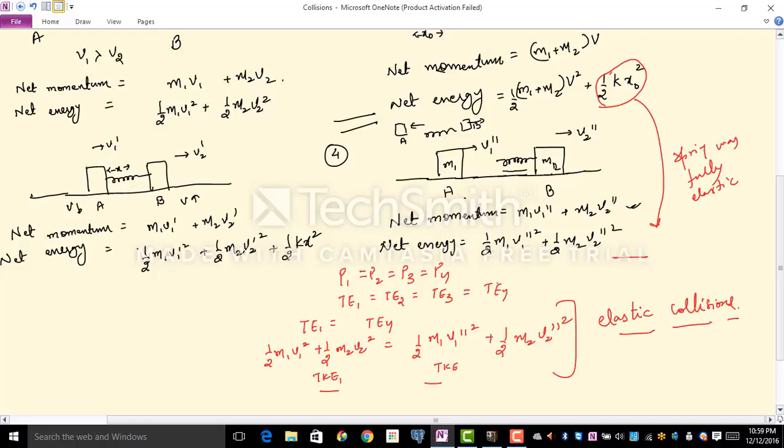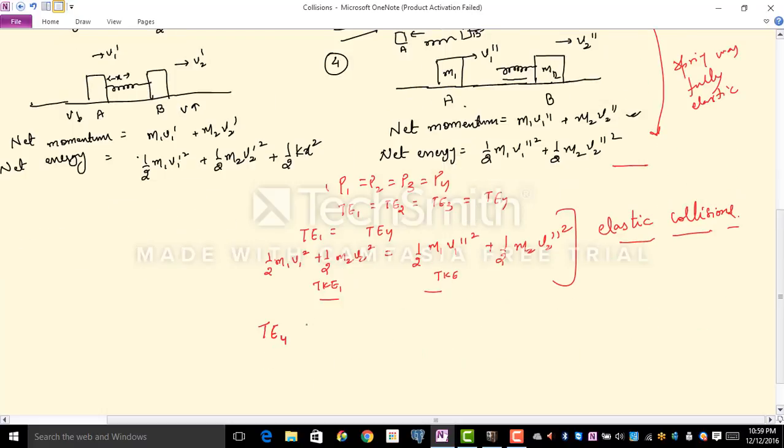But this might happen and this might just not happen. In our day-to-day life collisions, this will usually not happen. The total potential energy acquired by the spring, or by any system, just imagine two cars crashing into each other. When you separate those cars, the dent does not come out immediately, which means some amount of energy has been consumed in the making of the dent.